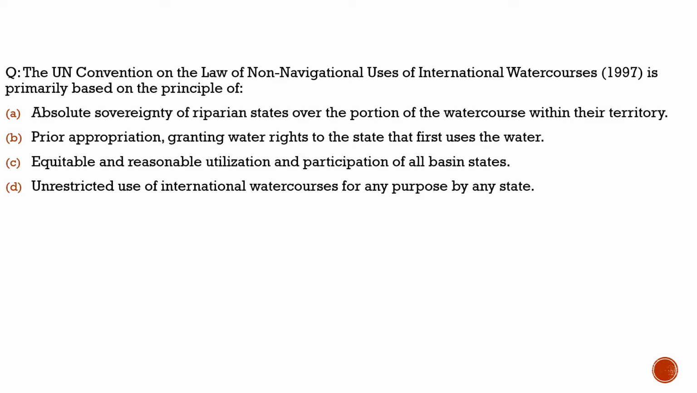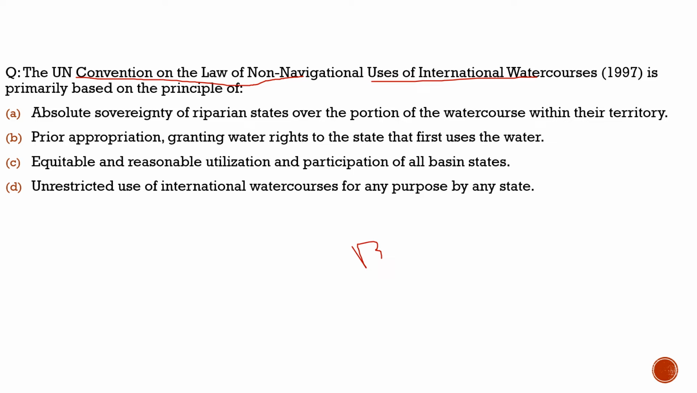Here the question is with respect to the UN Convention on the Law of Non-Navigational Uses of International Water Courses in 1997. It is primarily based on the principle of what? Why are we discussing this question? Because we had discussed the Brahmaputra hydroelectric project, in which China has invested 137 billion dollars, and it has raised concerns with respect to India and Bangladesh,